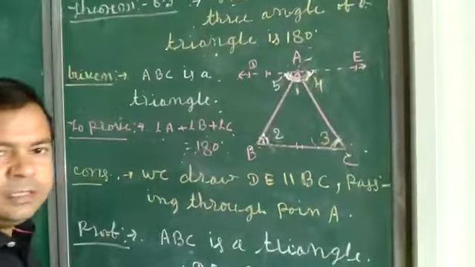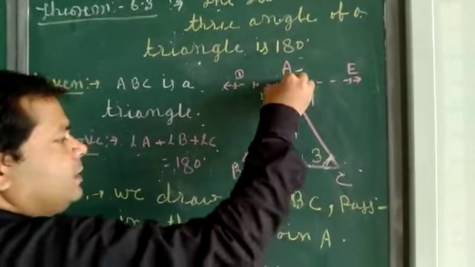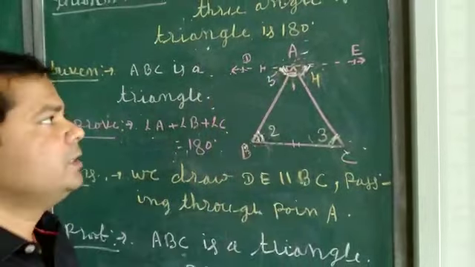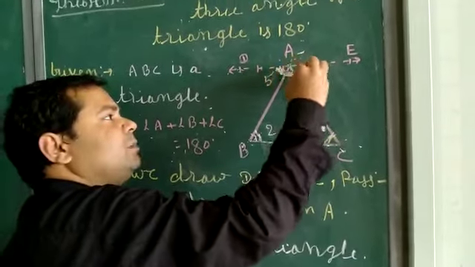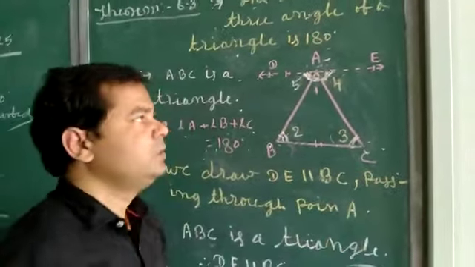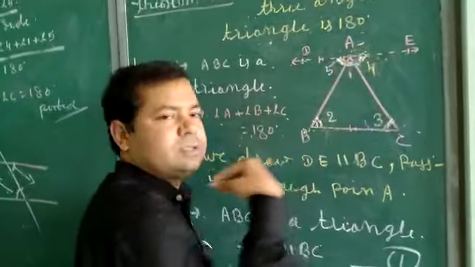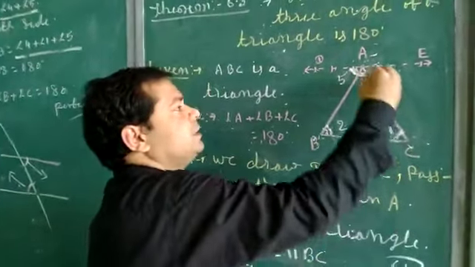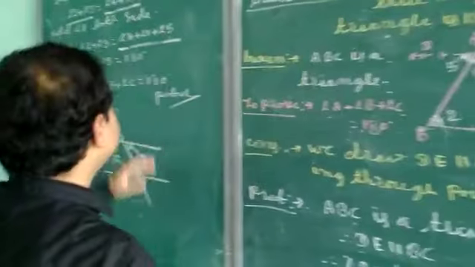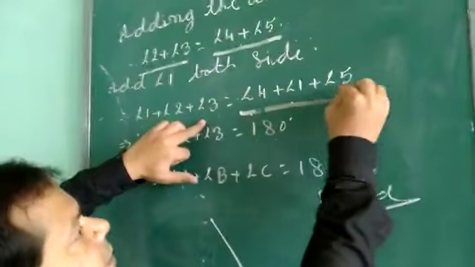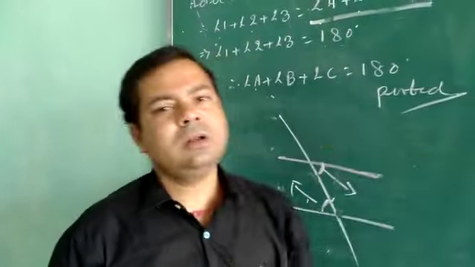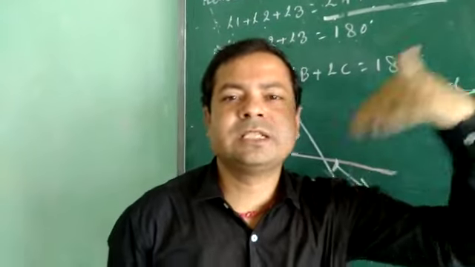Here DE is a straight line, and AB is a ray lying on DE. We know that in this case the sum of two adjacent angles so formed is 180 degrees, which is according to the linear pair. So angle 1 plus angle EAB is 180 degrees. If we extend, we get angle 5 plus angle 1 plus angle 4. So for angle 4 plus angle 1 plus angle 5, you can use either the linear pair theorem or the sum of all angles on the same side of a point.